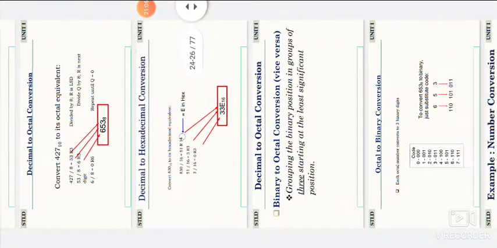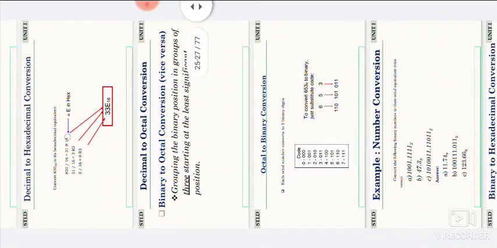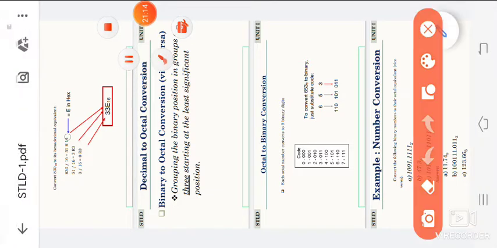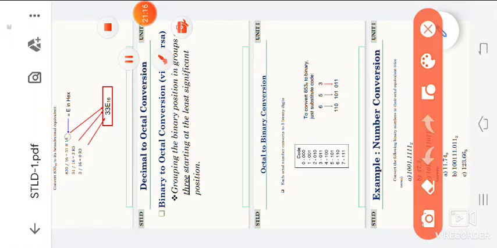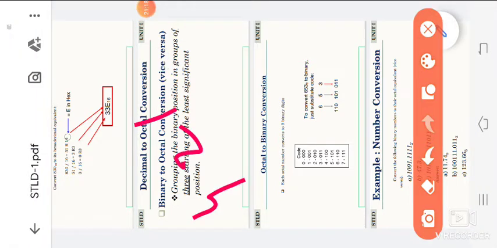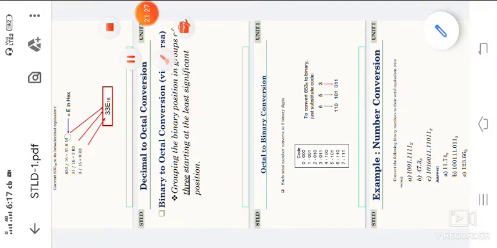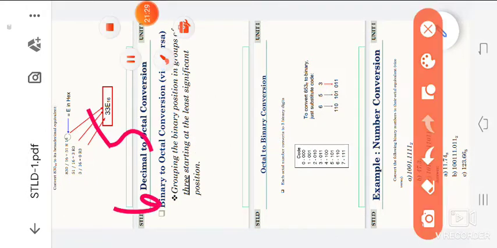Next one is octal to binary code conversion. We have already discussed decimal to octal. Octal to binary code conversion means we have to use the 4 2 1 code. Every time for octal to binary, for example 7, 5, 6, 7. Here is one example: we have to observe 6, 5, 3.